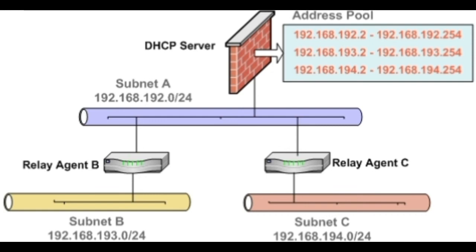What is Silly Window Syndrome? It is a problem that can ruin TCP performance. This problem occurs when data are passed to the sending TCP entity in large blocks, but an interactive application on the receiving side reads 1 byte at a time.